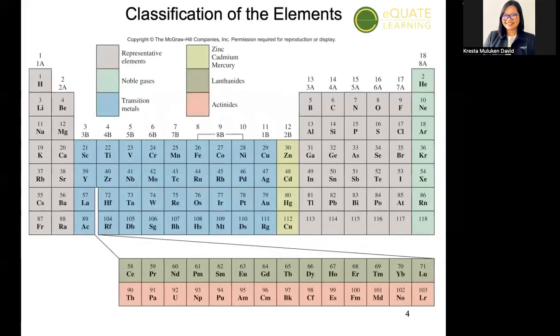Yan. Now, classification of elements. So, you have representative elements, color-coded naman. So, representative elements consist of the alkali metals, the alkali earth metals, and the boron, carbon, nitrogen, and oxygen groups, and the halogens. Okay? Then the noble gases are found at group 8A. So, sila yung pinaka-last na column. And then transition metals are found in the middle. And then zinc, cadmium, mercury, they're quite special, but they're also called transition metals as well. And then the lanthanides and the actinides which have f subshells filled. Okay?